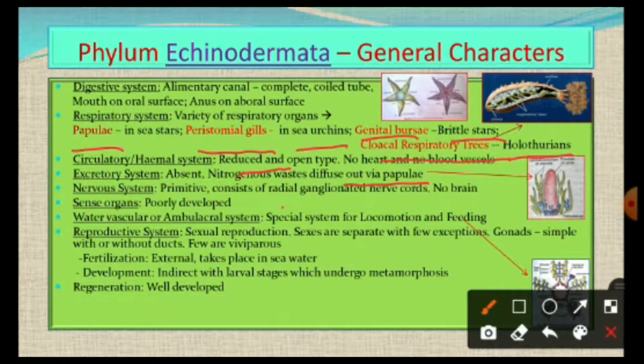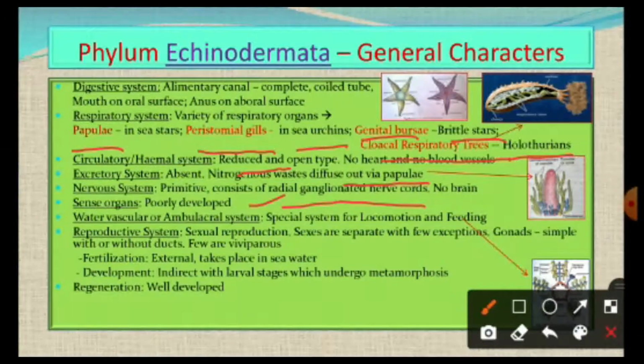It consists of radial ganglionated nerve cords without a brain. Sense organs are also poorly developed, as most of them are bottom dwellers. They live at the bottom from tide lines down to over 3,600 meters of depth, so that's why poorly developed sense organs are present in them.